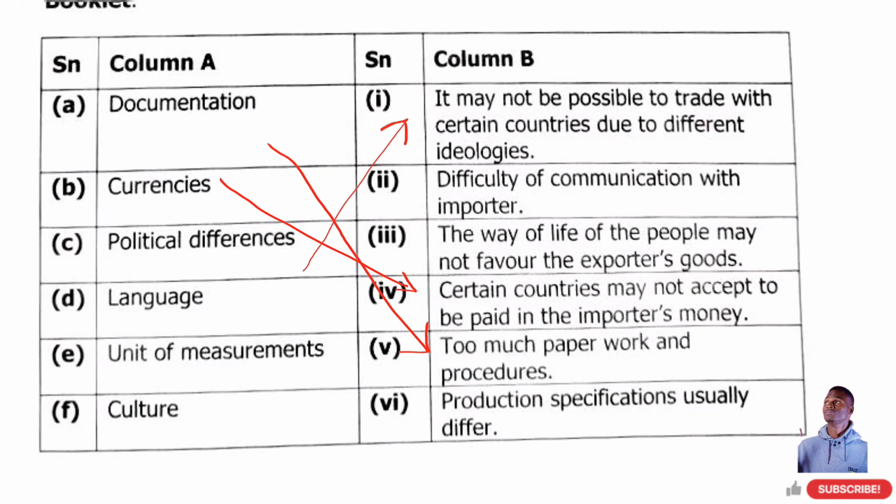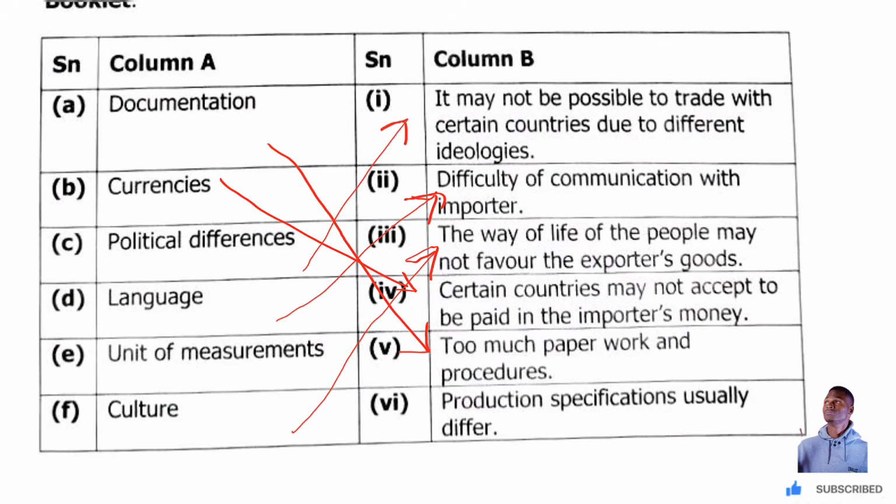Okay, language, difficulty of communication. Also language here, difficulty of communication with what? Importer. All right, then what's remaining? Culture, units of measurement. So the way of life of people, this is culture. Okay, so culture is here.